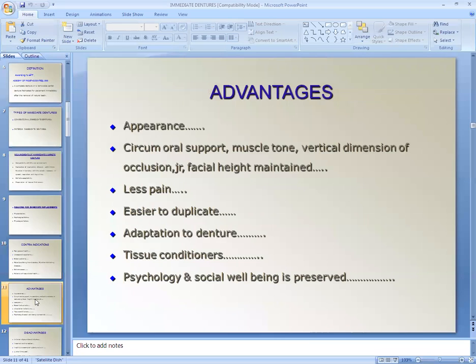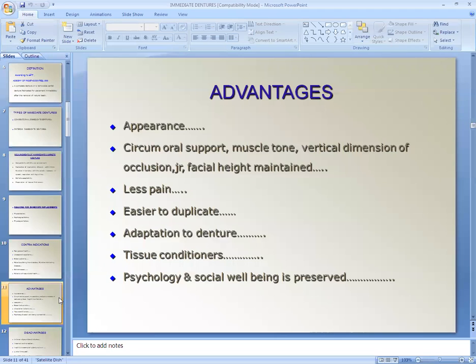So the advantages of immediate denture: appearance. Immediately after the extraction, we can restore the aesthetics. Before extraction, we see the patient's vertical height, tooth size, tooth color.